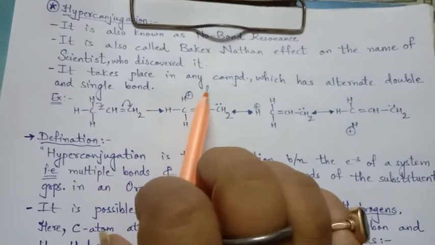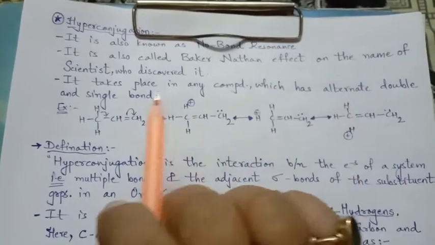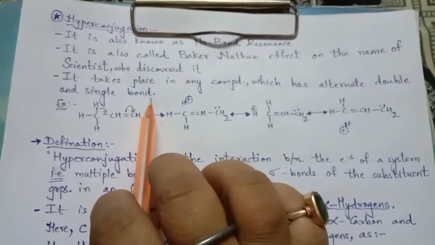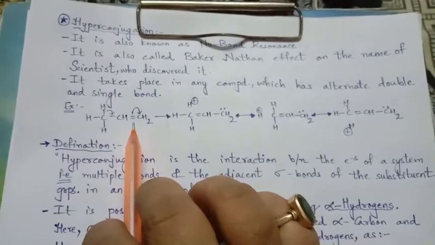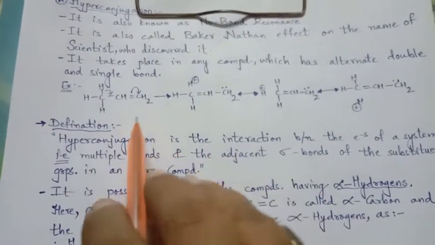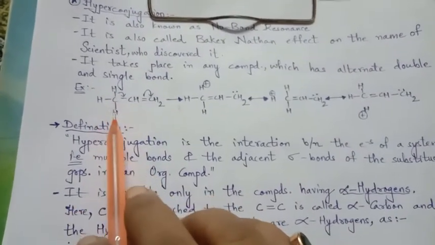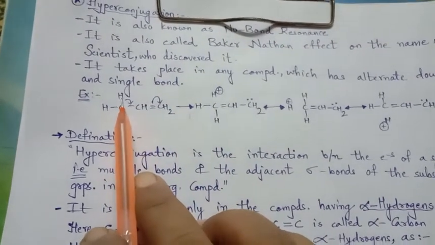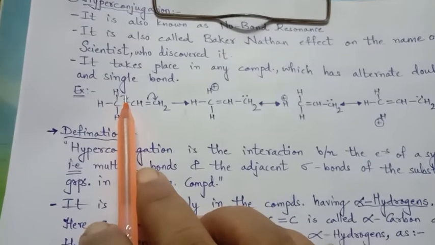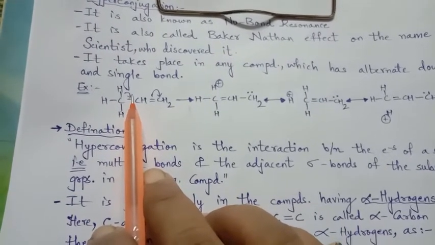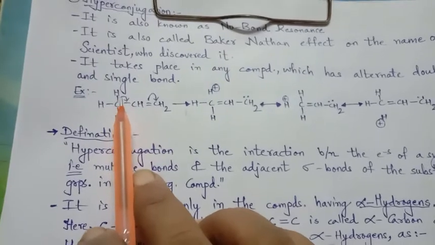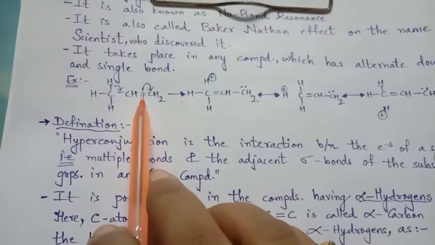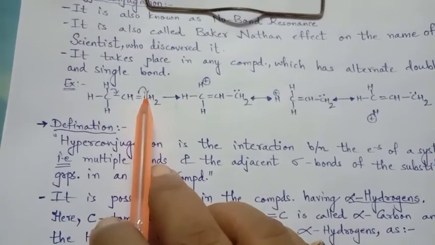It takes place in any compound which has alternate double and single bonds. Here is an example, CH3-CH=CH2. Now, here this hydrogen gives its electron, and then this single bond will be converted to a double bond. And at the same time, simultaneously, these pi electrons will be given to the carbon.